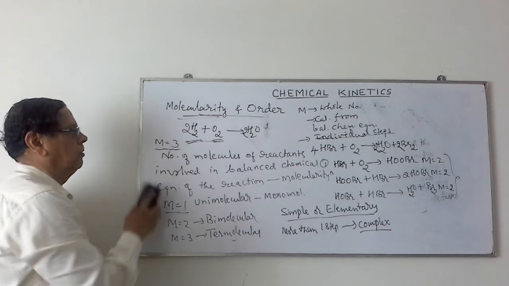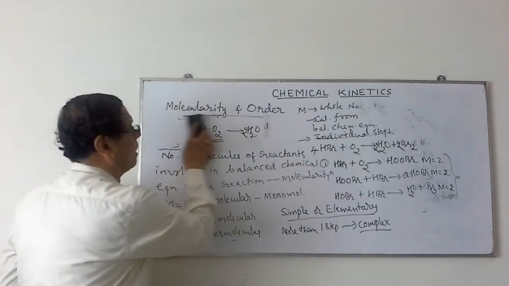Now let us see the order of the reaction.